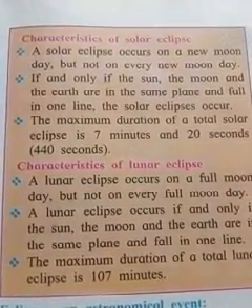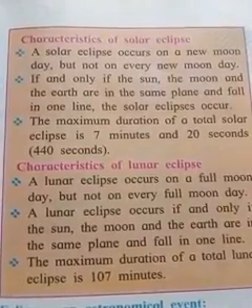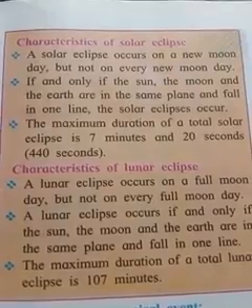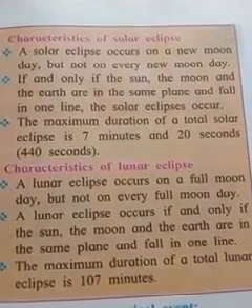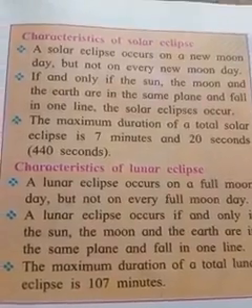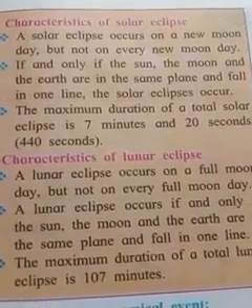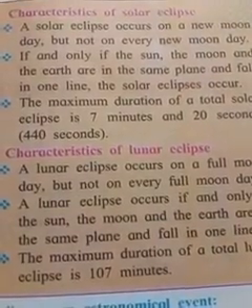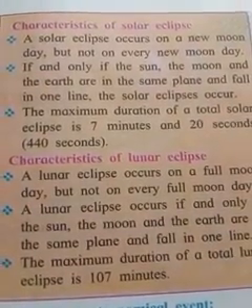The maximum duration of the total solar eclipse is 7 minutes and 20 seconds. That means the duration of the total solar eclipse is at most 7 minutes and 20 seconds.